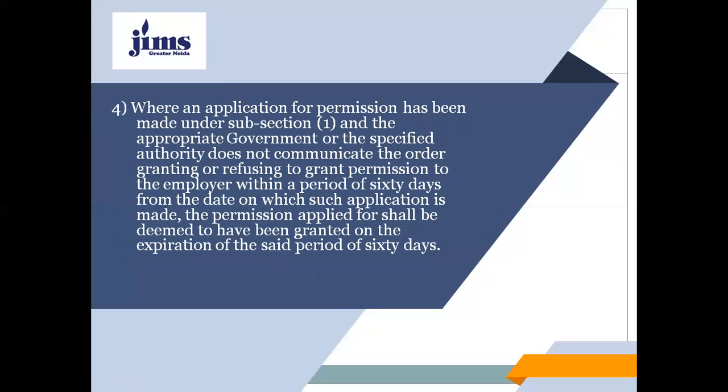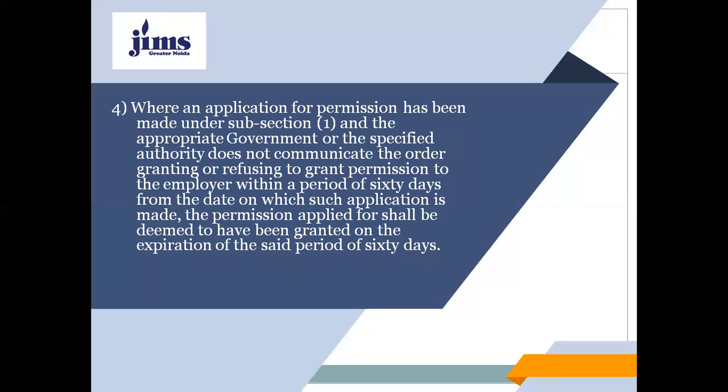Where an application for permission has been made under subsection 1, and the appropriate government or the specified authority does not communicate the order granting or refusing to grant permission to the employer within a period of 60 days from the date on which such application is made, then the permission applied for shall be deemed to have been granted on the expiration of the said period of 60 days.